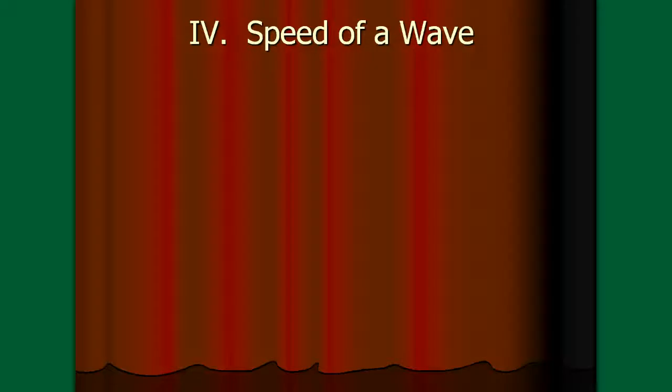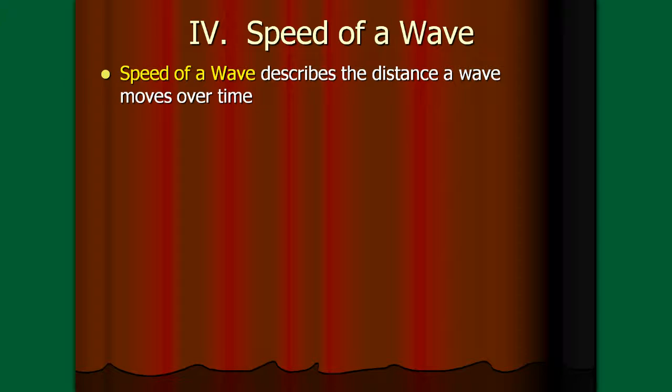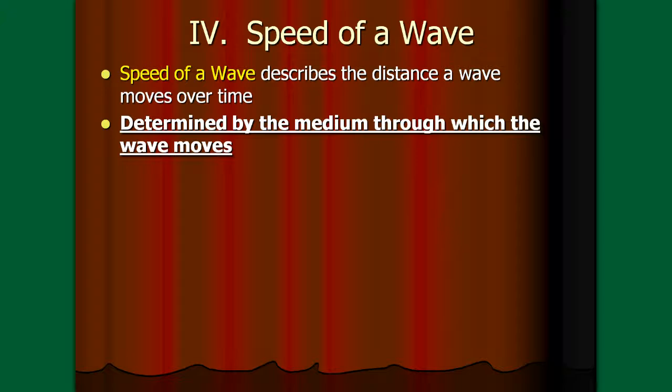Alright, so now in this video we need to talk about wave speed. If waves send energy from one place to another, then we need to consider how fast that energy is moving. So we'll talk about the speed of a wave. And basically, as I said, it describes the distance a wave moves in a period of time. That's no different from the normal definition of speed that we've always had. Speed is distance divided by time. How far does something go in a certain amount of time?